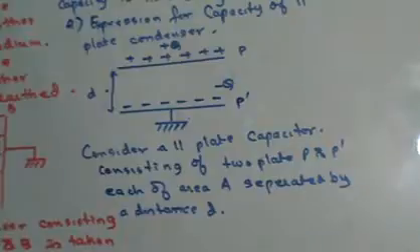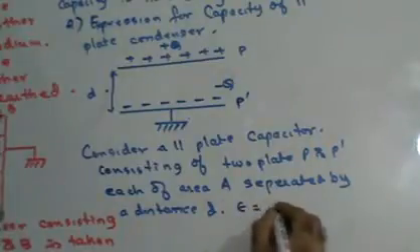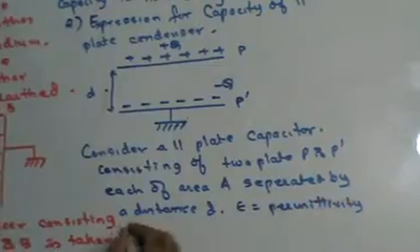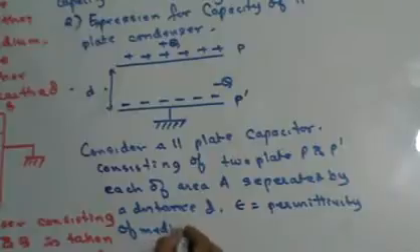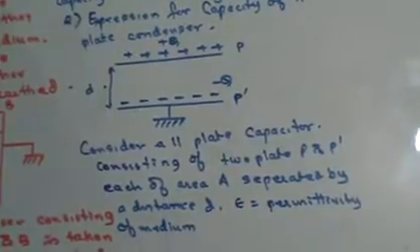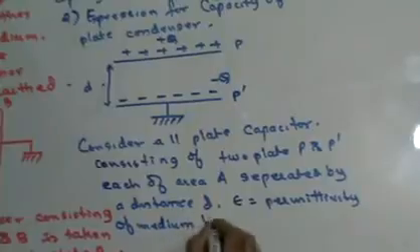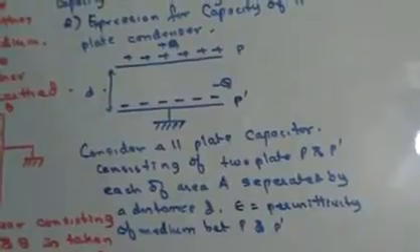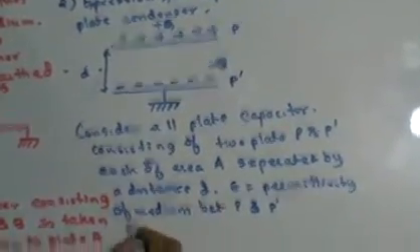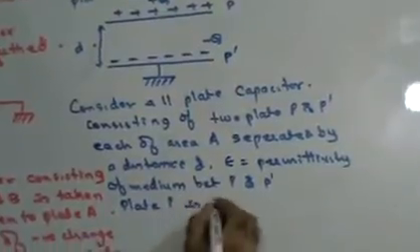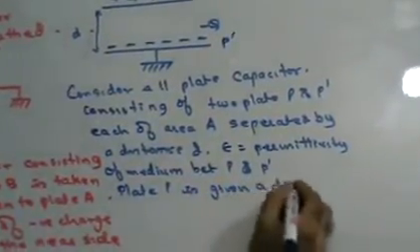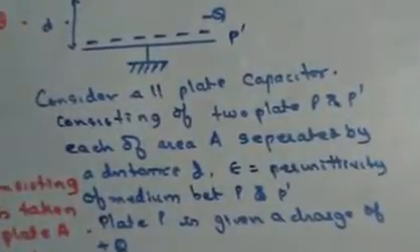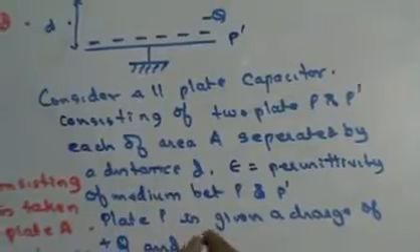Let us assume that epsilon is the permittivity of the medium. Let's assume that epsilon is the permittivity of the medium between plates P and P bar, right? The plate P is given a charge of plus Q, and P bar is earth.